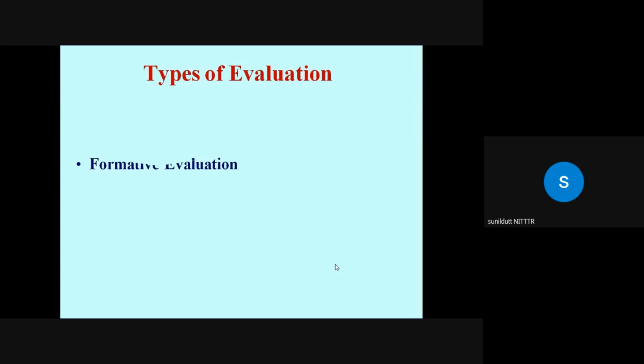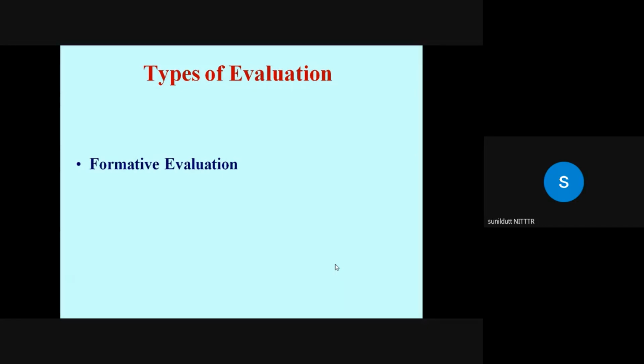Then comes the formative evaluation. The purpose is to monitor the learning progress during instruction. So this information can be used to improve the process of teaching. So evaluation of a student's learning during a course, when changes can be made in the transactions of subsequent instruction.